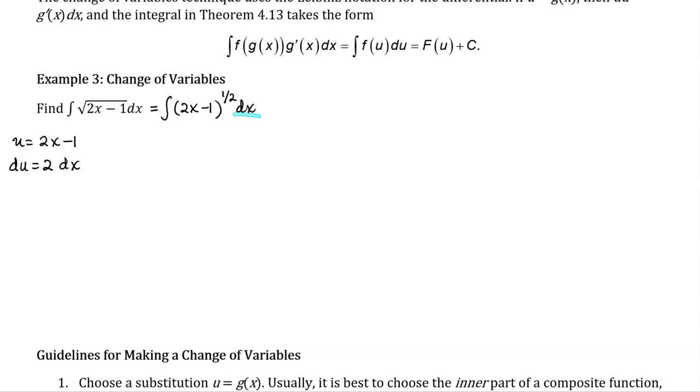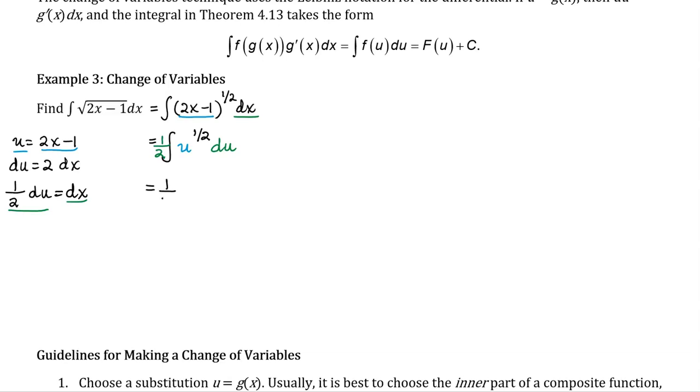Now there is no 2 on the inside of the integral. I do see the dx, but I don't see the 2. So I want to get rid of that 2 so I know exactly what to substitute in for just dx. So I went in and divided both sides of that equation by 2. Now let's actually start substituting. I'm going to replace the 2x minus 1 with u. It is still to the 1/2 power. And then I will replace the dx with 1/2 du. You can go ahead and stick that 1/2 on the outside and the du at the back.